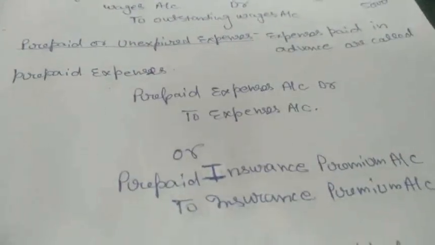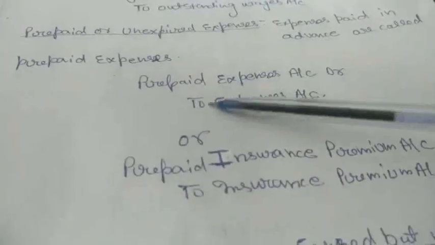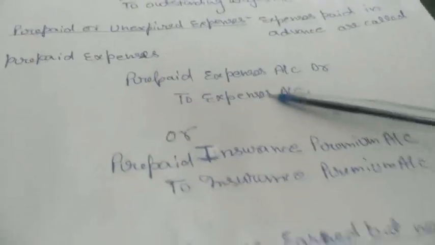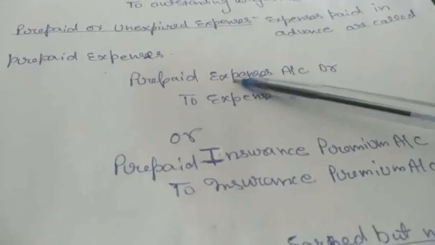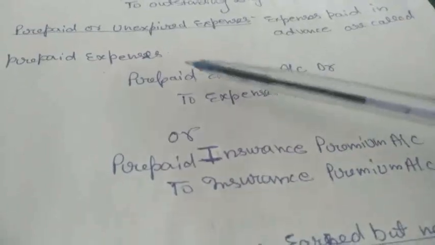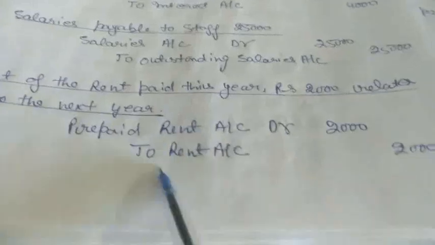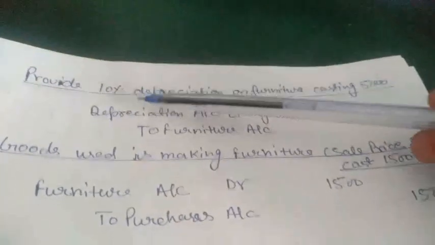Rent is an expense for us and we paid it in advance. So entry will be prepaid expense debit to expense, and we know the name of that thing because we paid rent, so we will use rent instead of expense. Entry will go prepaid rent account debit to rent account.